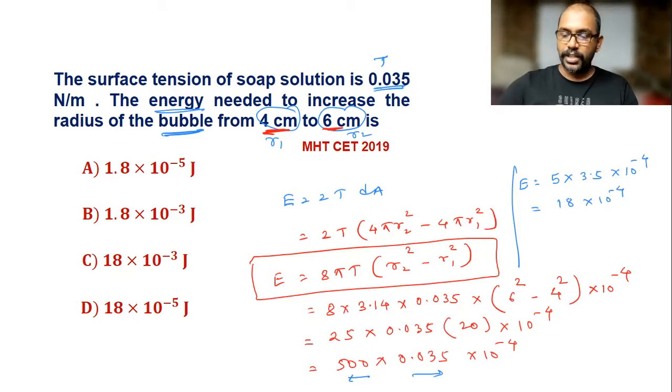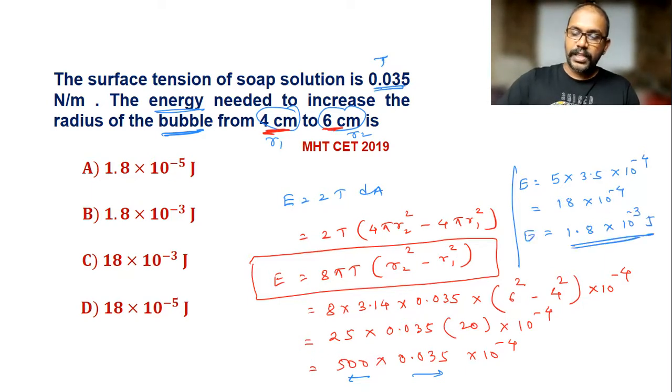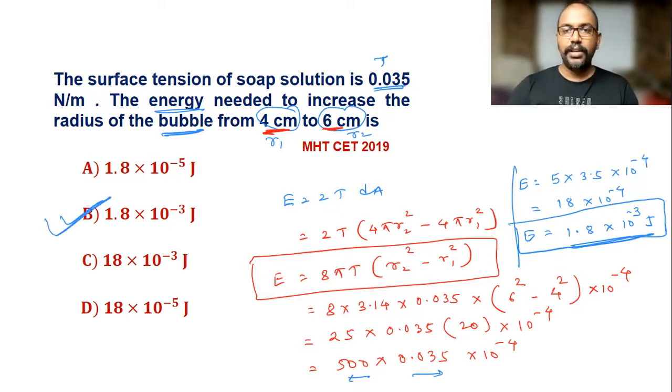We cannot see that in an option, but after shifting the decimal point, I write 1.8 into 10 raised to minus 3 joule. So this is the correct answer for this question, and if you see all the options, it is written in option B. So option B is the correct option here.